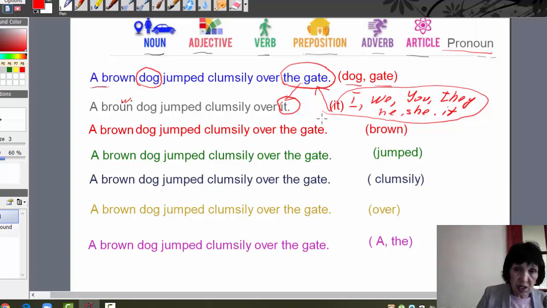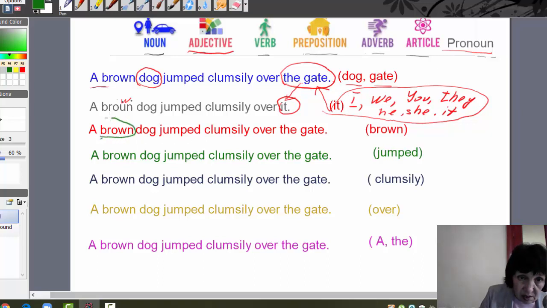And what about adjectives? A brown dog jumped clumsily over the gate. Do you see an adjective in this sentence? Yes, we can see brown.